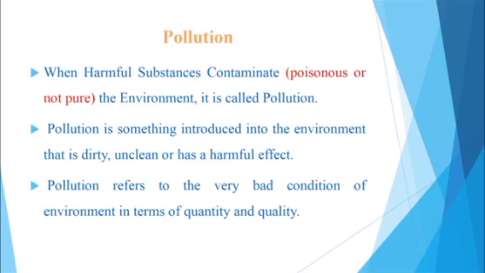So when harmful substances contaminate the environment, it is called pollution. In other words, pollution is something introduced into the environment that is dirty, unclean or has a harmful effect. Pollution refers to the very bad condition of environment in terms of quantity and quality.